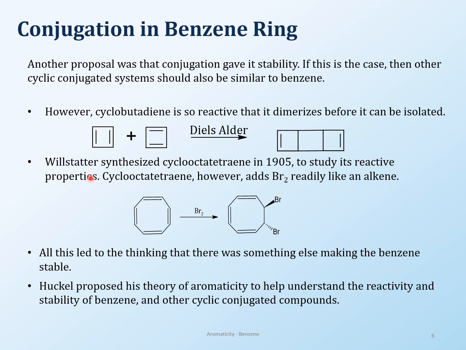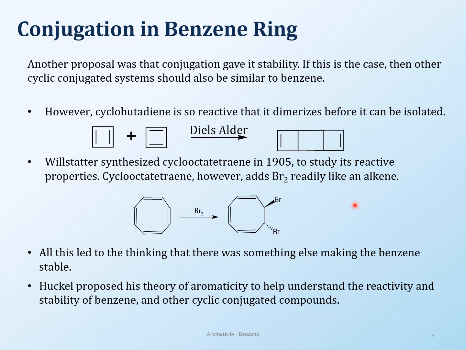Cyclooctatetraene was synthesized by Willstatter. Now this takes a long time to make. It's not like you can just go in the lab and churn it out. It takes time to make these kind of compounds. So once he made this, the whole idea was to see how it's going to react. Is it going to behave like benzene? And turns out it did not, which is also fine, because you prove something in there. It did not behave like benzene, which means it did addition reactions, which is something that benzene is not doing. Benzene is doing only substitution reactions. But cyclooctatetraene does the addition reactions just like an alkene would.